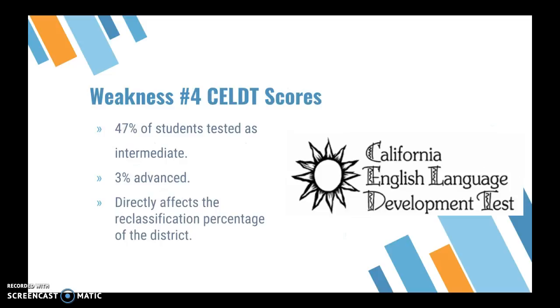Weakness number 4 is CELDT scores. California English Language Development Test was the criteria for students to be classified. 40% of these students tested are intermediate within the 5 levels of score. Only 3% of students are considered advanced in their language development. Directly, these percentages are weak. I discussed that if students are not advanced on the CELDT, they're not reclassified because they're not making progress throughout the programs the district has.